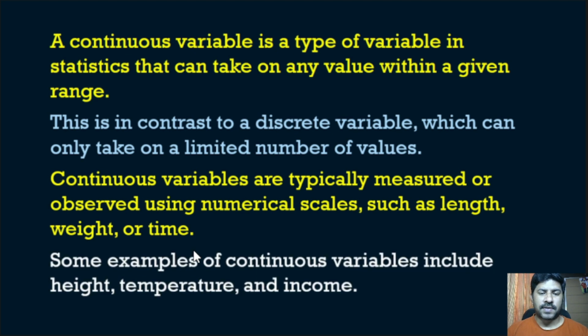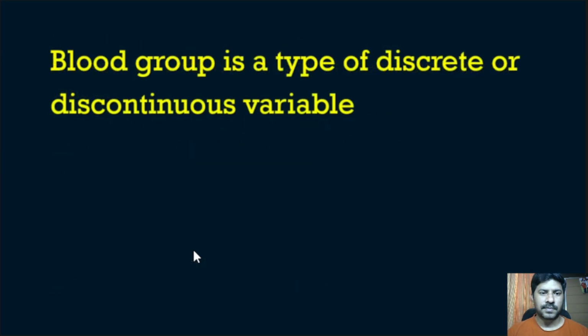Some examples of continuous variables include height, temperature, income, length, weight, etc. Here, blood group is the one we selected; it is a non-continuous variable. So it is an example of discrete or discontinuous variable. Blood group is an example of discrete or discontinuous variable.